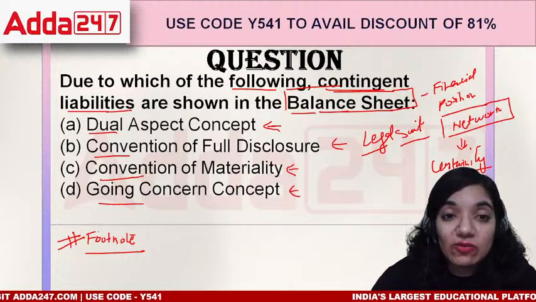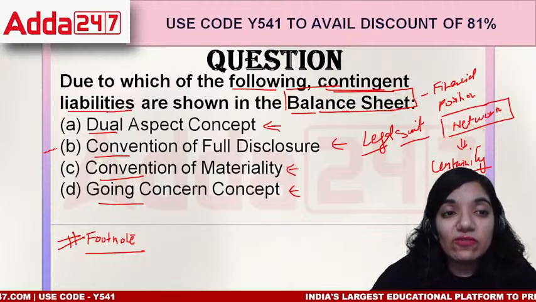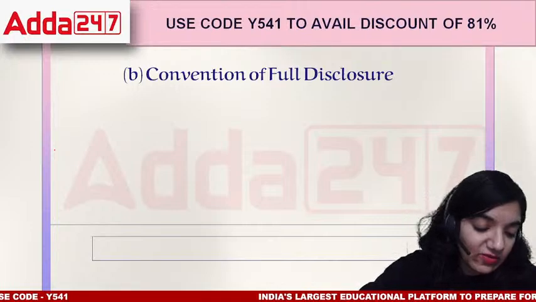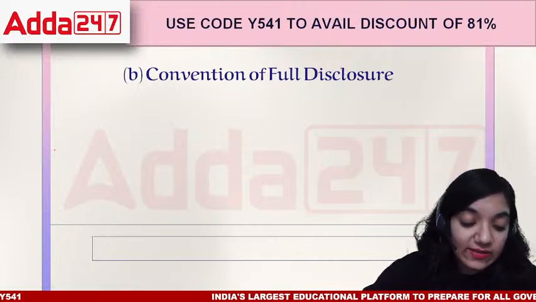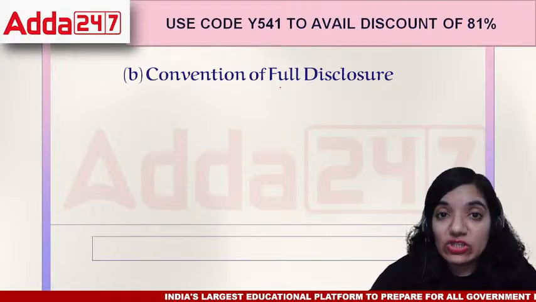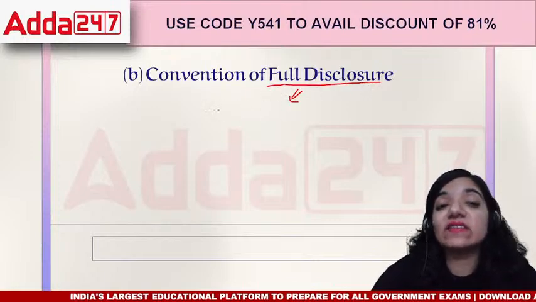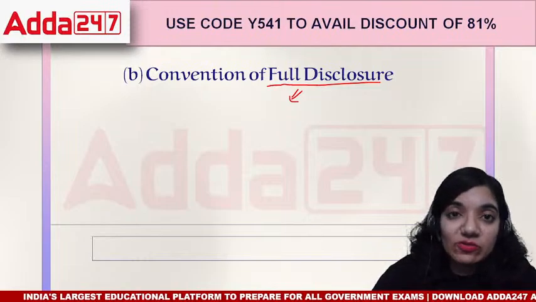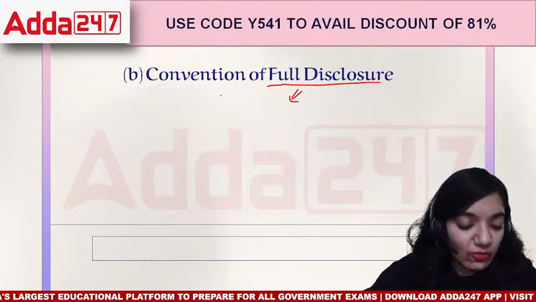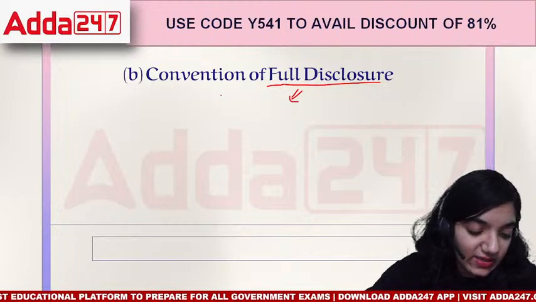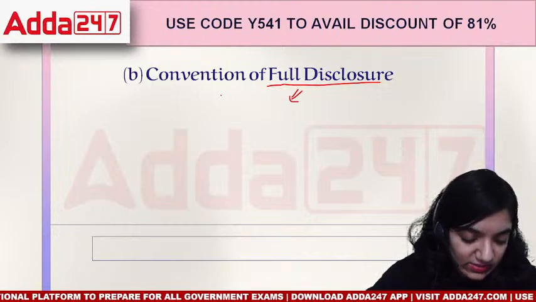So when we talk about this, it is basically the convention of full disclosure. That means the convention of full disclosure pushes the organization to explain everything that is happening around it. They have to specify all the things at one place. That is how we define it.